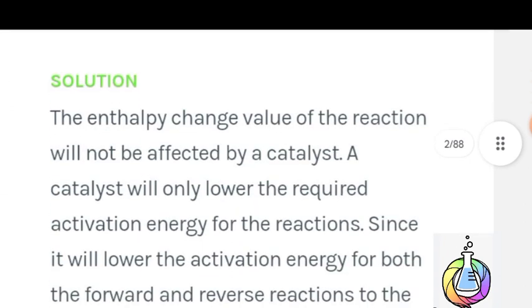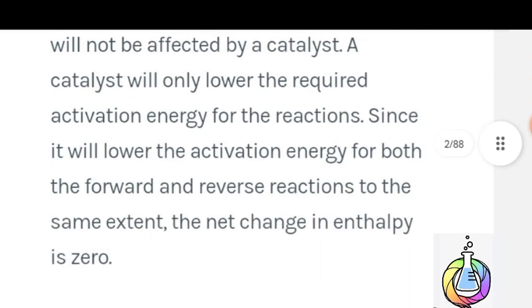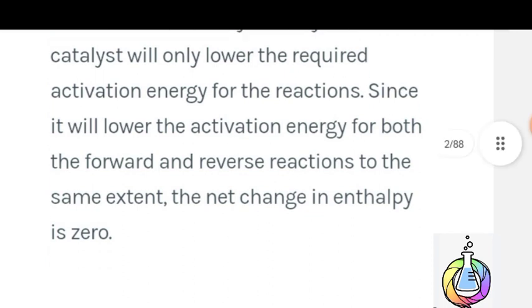Next question, here is the solution. The enthalpy change value of a reaction will not be affected by a catalyst. It will only lower the required activation energy for the reaction, since it will lower the activation energy for both the forward as well as reverse reactions to the same extent. The net change in enthalpy will be zero, yani enthalpy remains unchanged. Therefore C option is the correct answer.